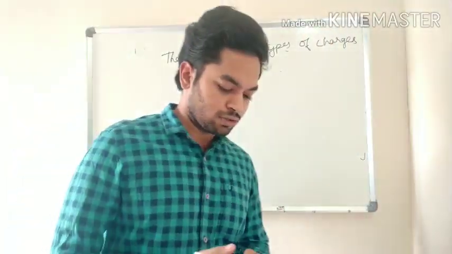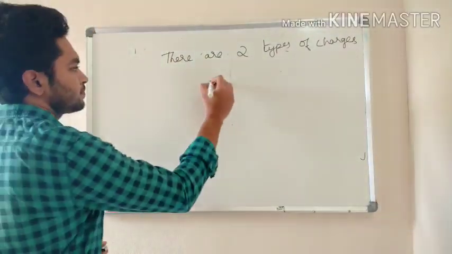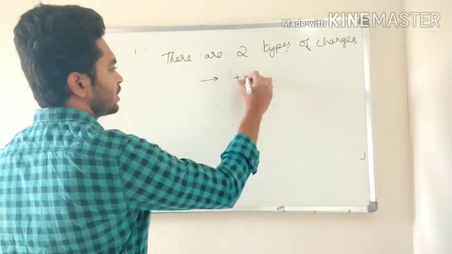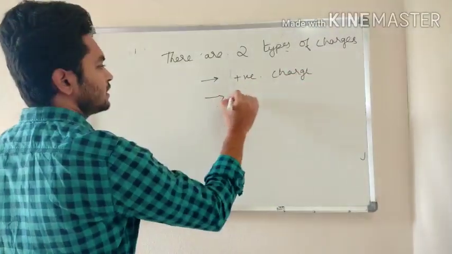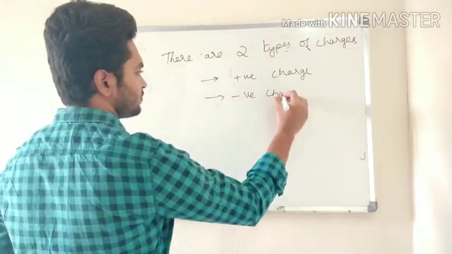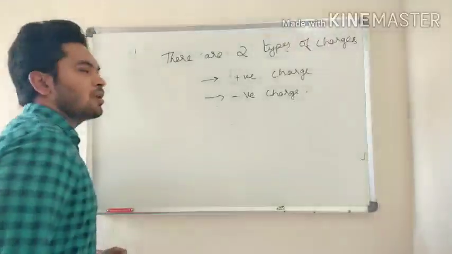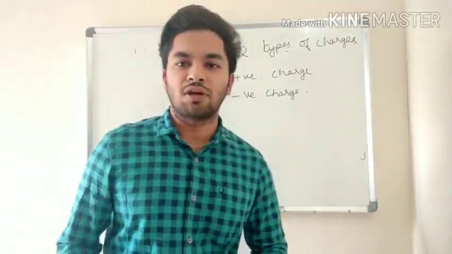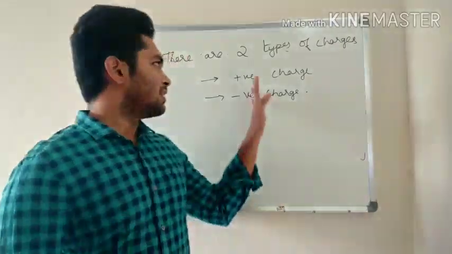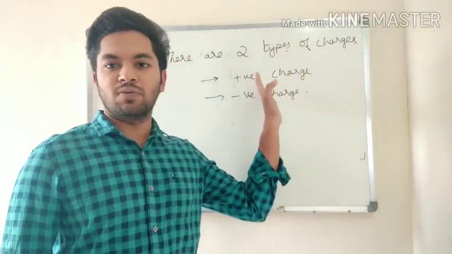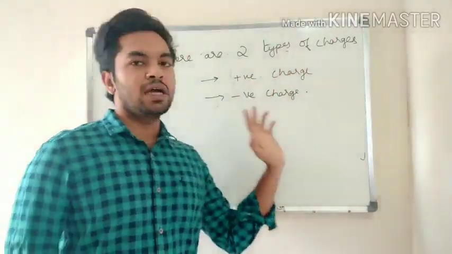You already know what those two types are. One is positive charge and the other is negative charge. Now you can also say positive means good, negative means bad, but nothing like that. We simply have two types of charges: one is positive charge and the other is negative charge.